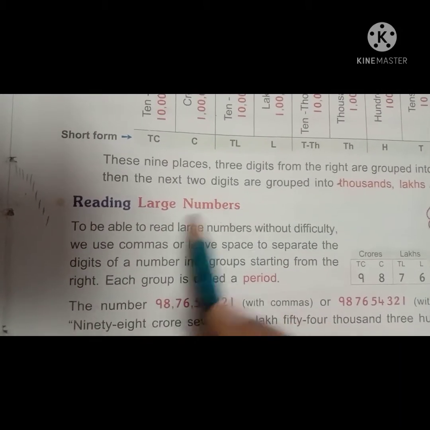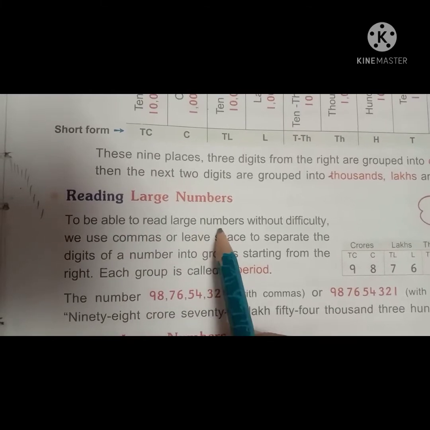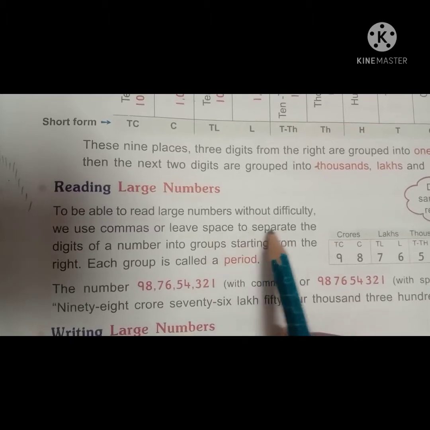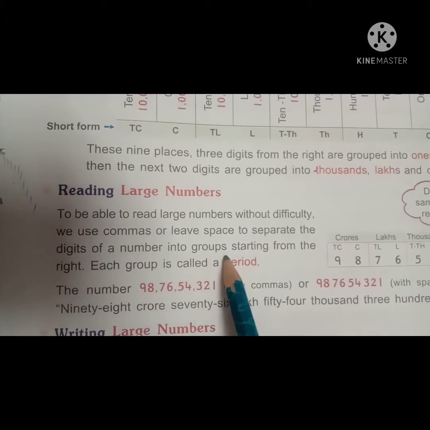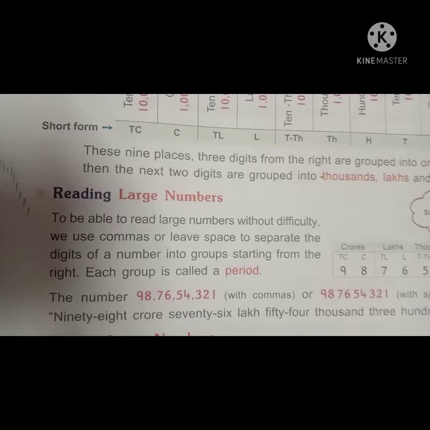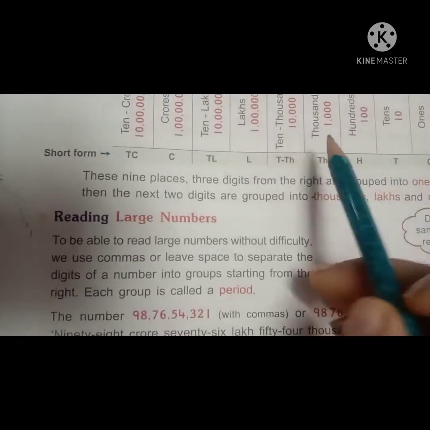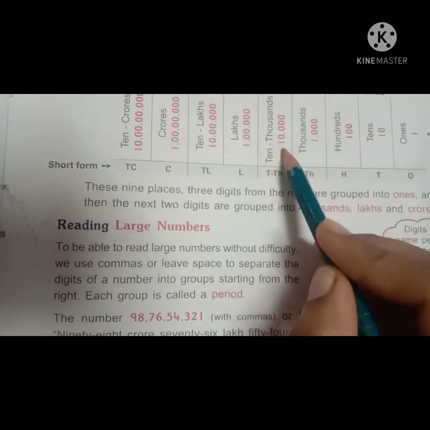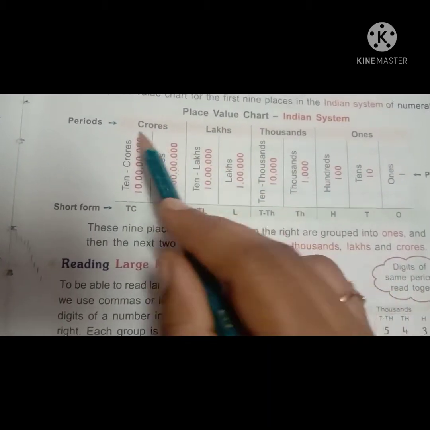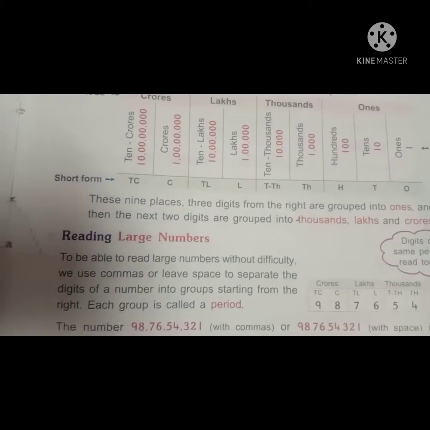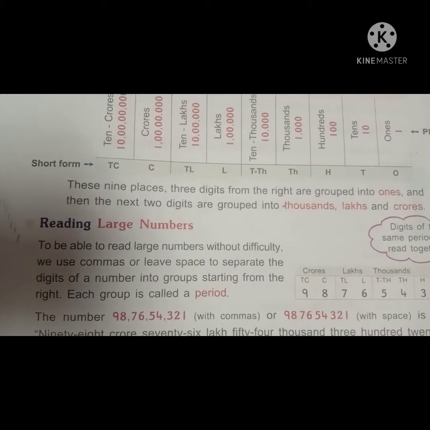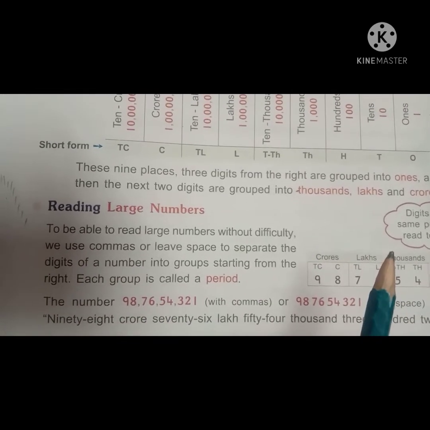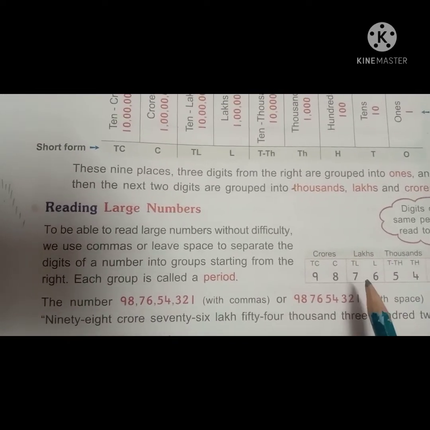To be able to read large numbers without difficulty, we use commas or leave space to separate the digits of a number into groups starting from the right. Each group is called a period. Ones has 3 places, thousands has 2 places, lakhs has 2 places, crores also has 2 places. While reading large numbers, we keep commas or leave some space so the numbers are easy to read.